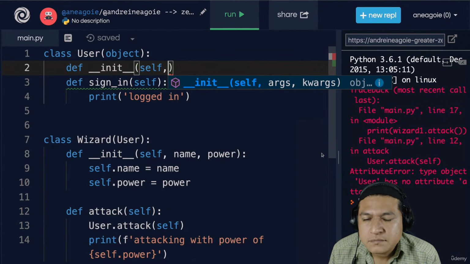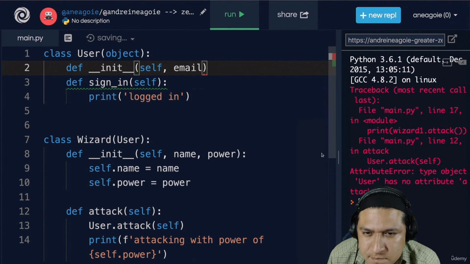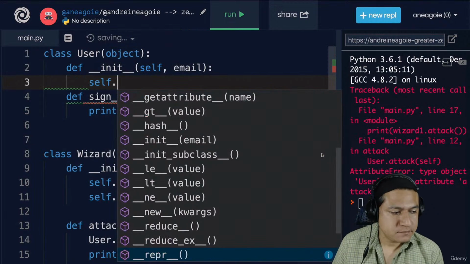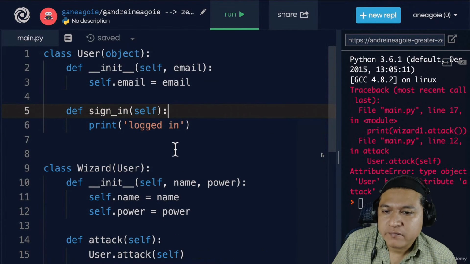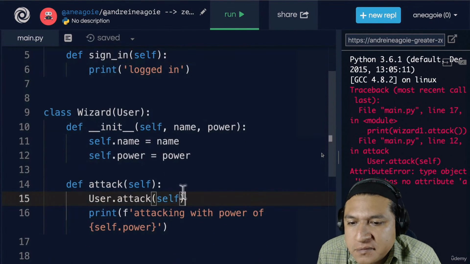And then let's say that the user will receive, let's say, email, because all the users of our game need to have emails. And in here, we'll just say self.email will equal the email. Nice and simple. Now in here, if I was to run this code, and let's remove user.attack for now.